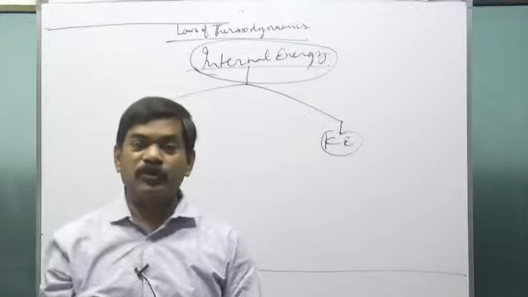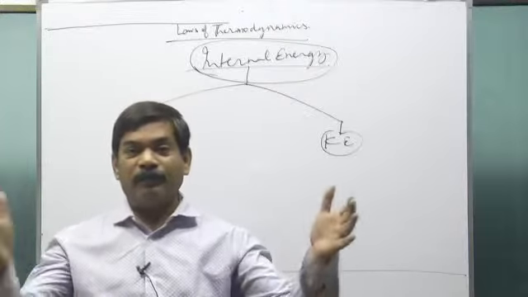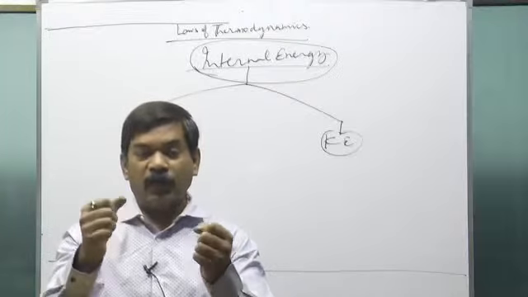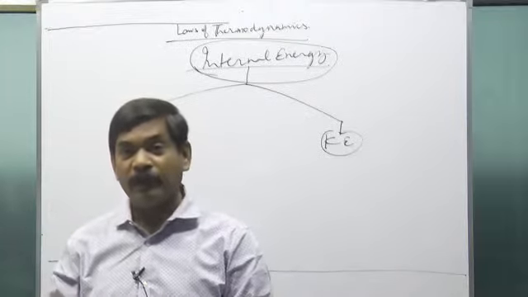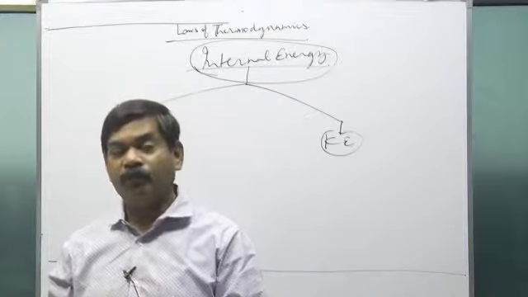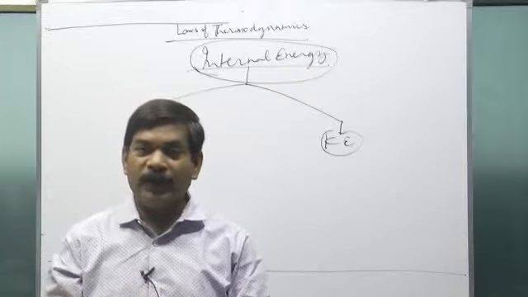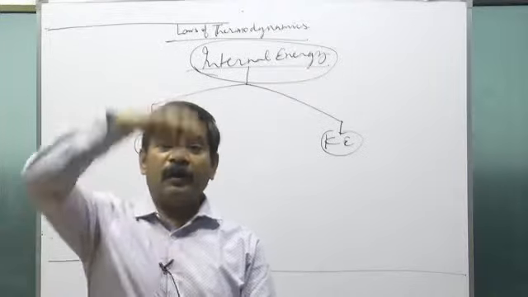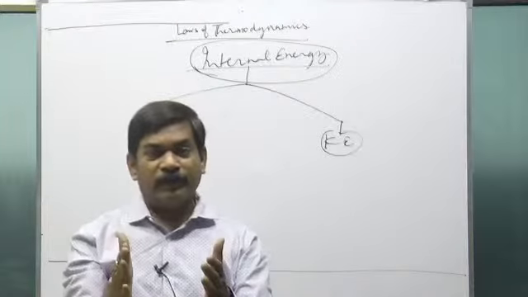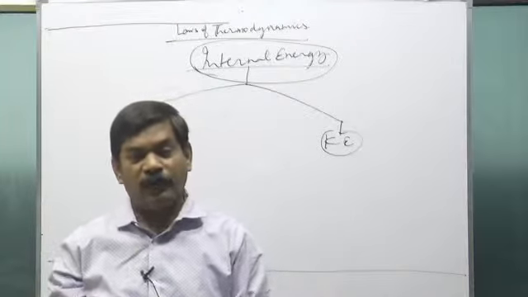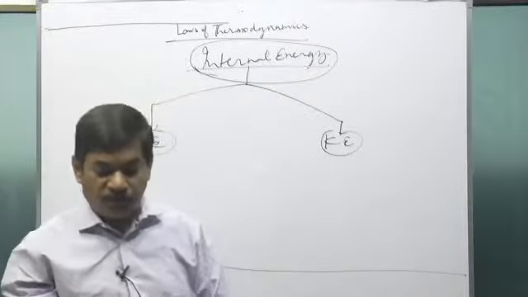Maybe some of the students must have got in mind that when a spring is compressed or elongated from its natural length, then also there is some potential energy in the spring. It's not only that when a block is carried to some height, it has potential energy. When the spring is compressed or elongated from its natural length, it also has potential energy. But see, what is the basic form of potential energy?